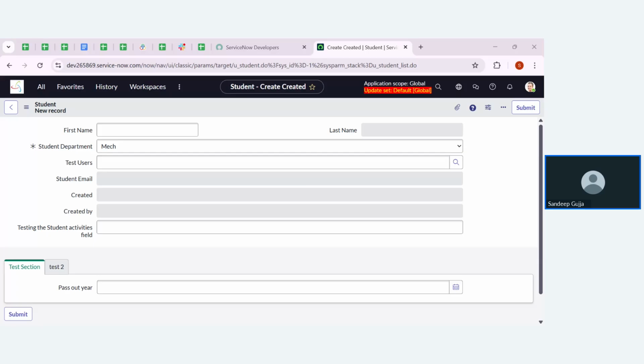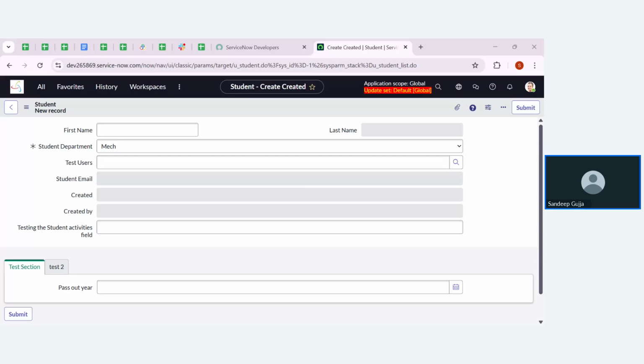Whatever configurations are applied from UA policy will only act on the form, not on the database of the table or the backend. It will act on the form itself. But whereas coming to the data policy, if you apply anything on the table, it will act on the database also.